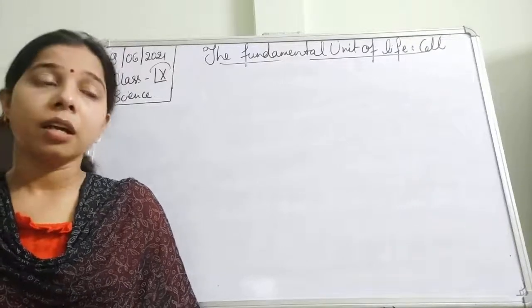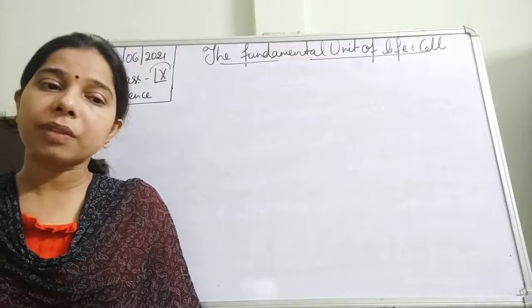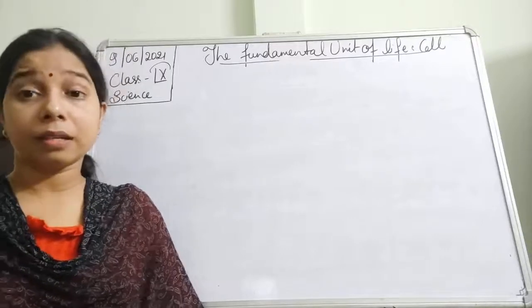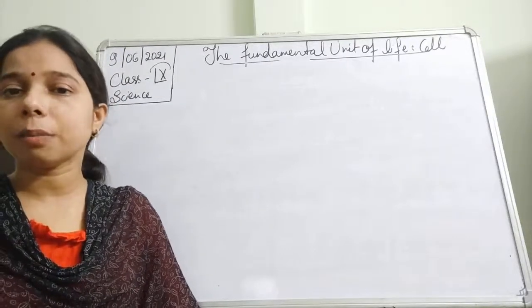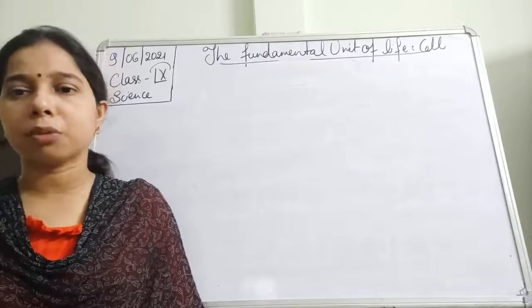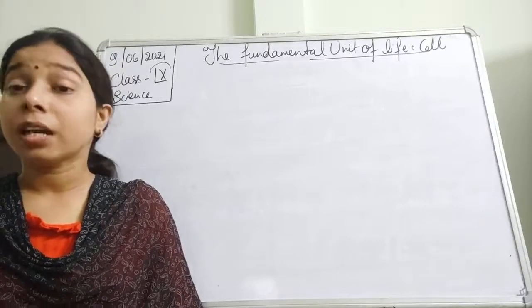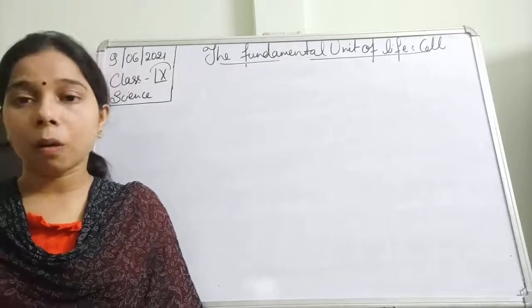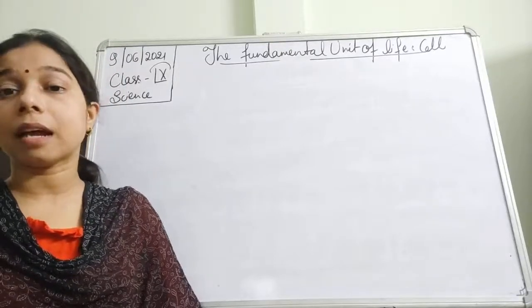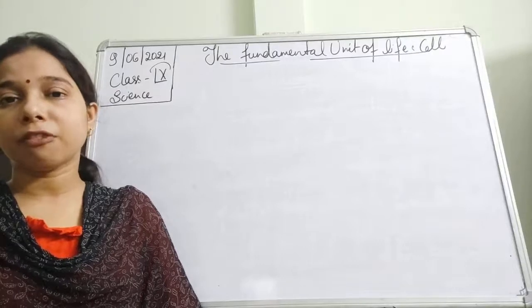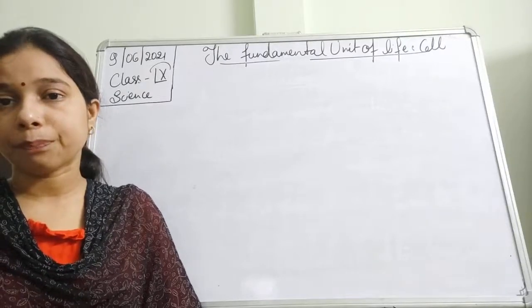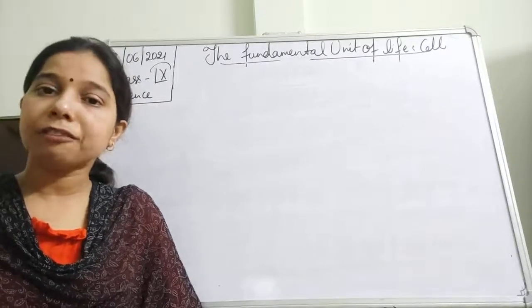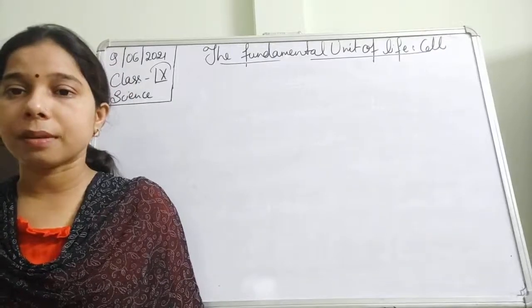Okay, they said that all living organisms, whether plants or animals, are made up of a smallest unit or a basic unit which we call the cell. It was R. Virchow who explained that every cell comes from a pre-existing cell. So these are a few of the discoveries that happened.